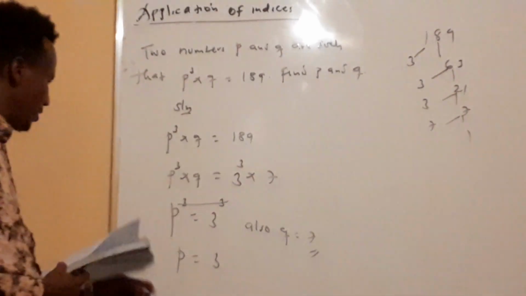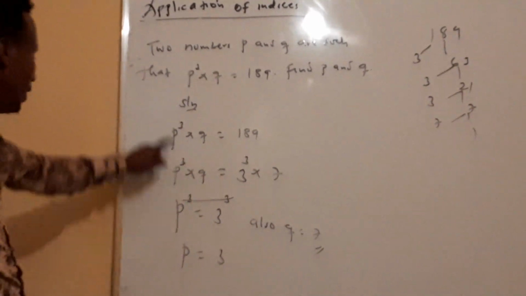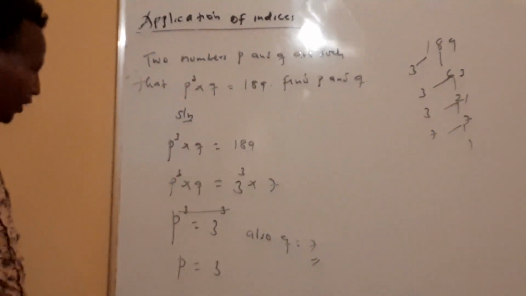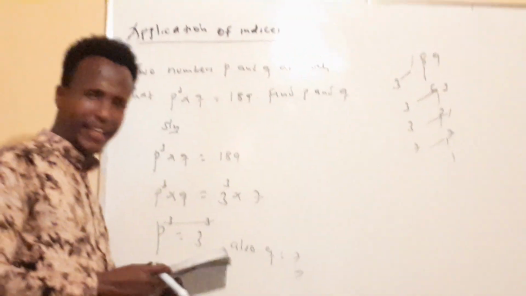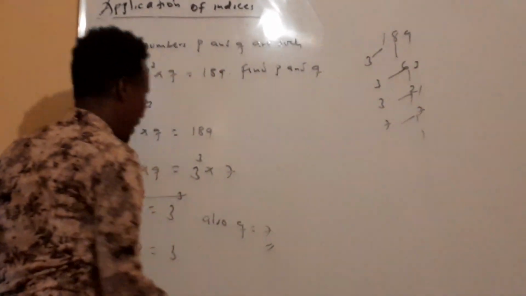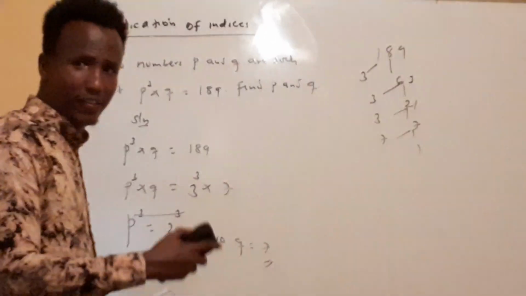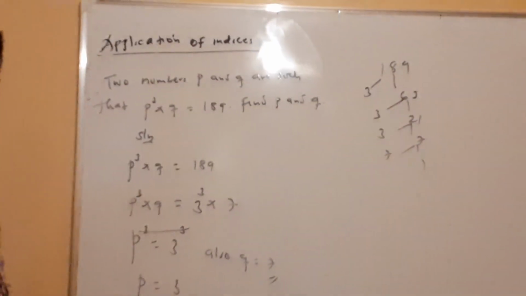You can prove your answers. Because p is power 3, yeah? 3 power 3 is 27. Multiplied by 7 is 189. Don't forget, these are the strange questions in the national exam recently. This is how you're going to solve it. Think critically, go deeper into the question, and then make sure you finish.